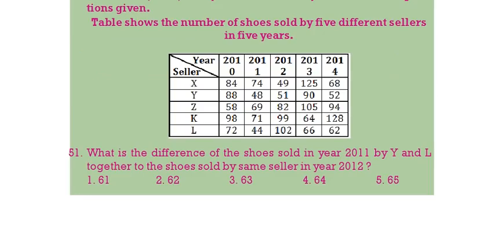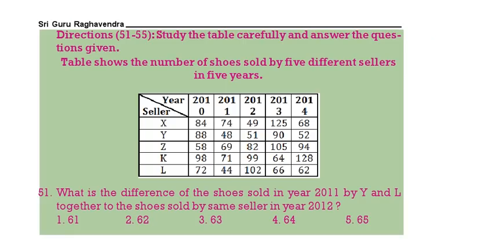Next, based on the table, we should answer the question. What is the difference of the shoes sold in 2011 by Y and L together? Y and L together in 2011. Y 2011 is 48. This is 44. Total 92. Then Y and L in 2012. 2012 it is 51. It is 102. 153. The difference. What is the difference of 153 and 92? That is 61. 1 is the correct answer. Next question.